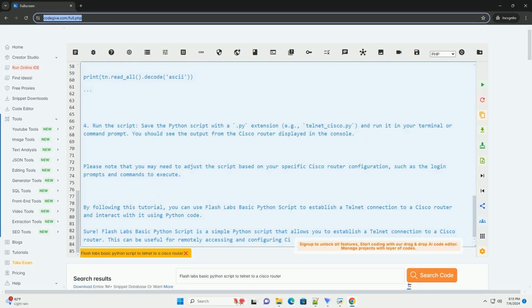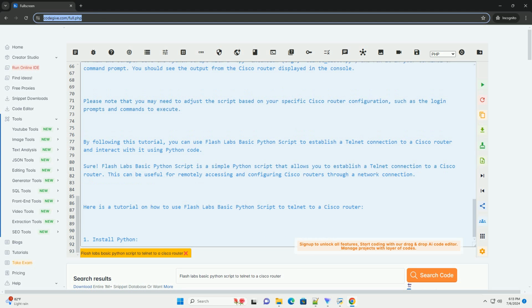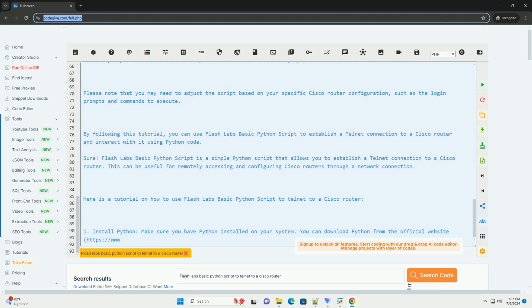4. Run the script. Save the Python script with a .py extension, example telnet_cisco.py, and run it in your terminal or command prompt. You should see the output from the Cisco router displayed in the console.